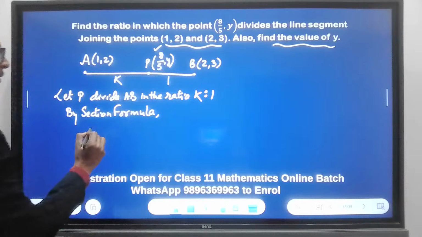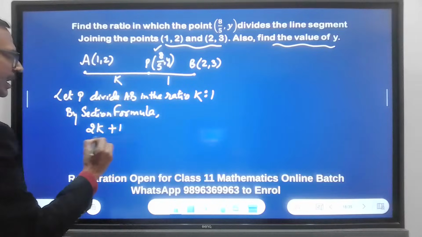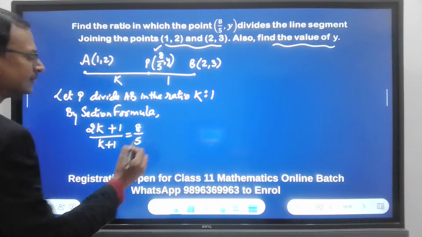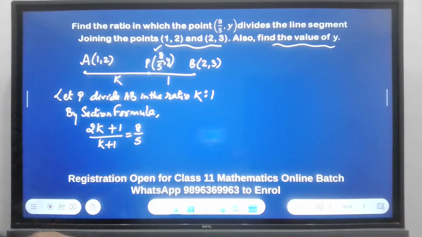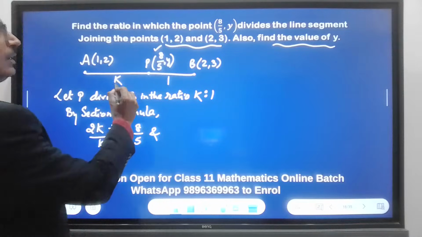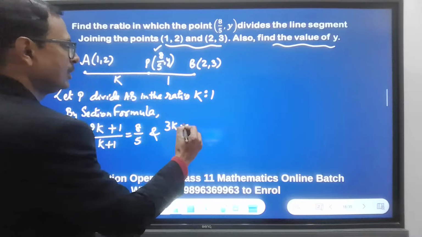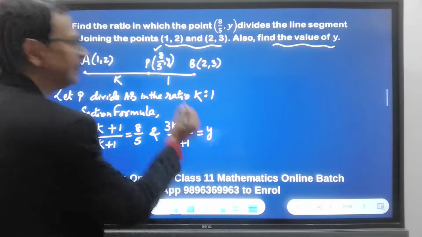K times 2 plus 1 times 1 upon K plus 1 is equal to 8 upon 5. I applied it to 8 upon 5. And now the y coordinate. 3K plus 2 upon K plus 1 is equal to y, the y coordinate.